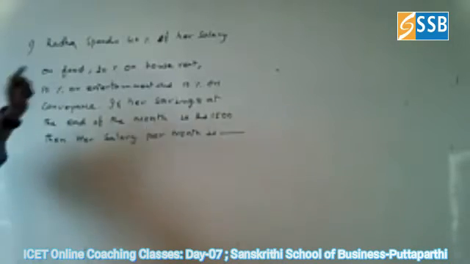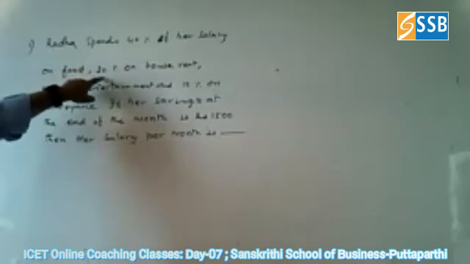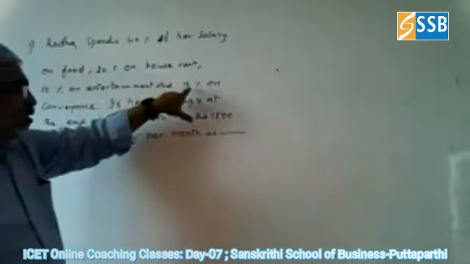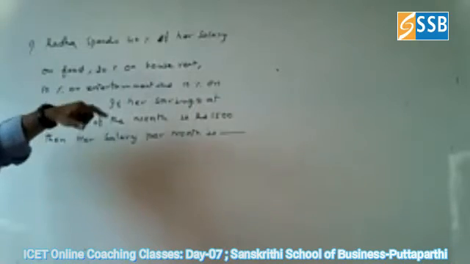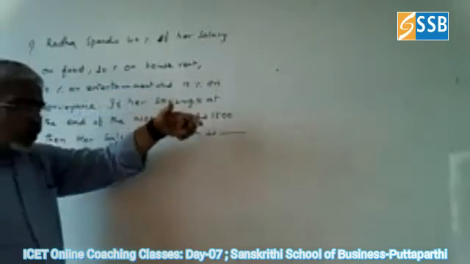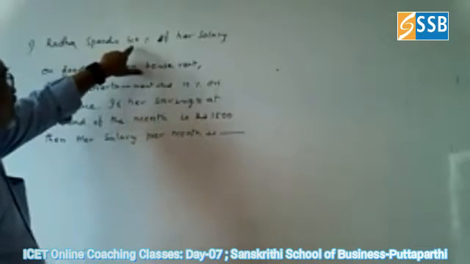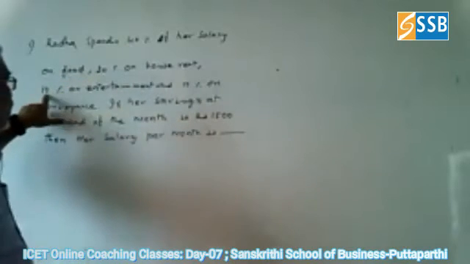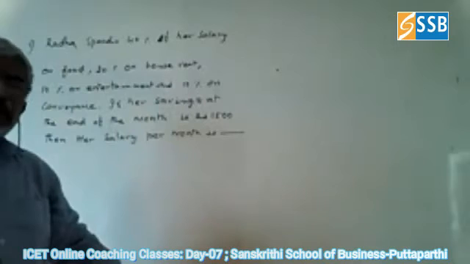So 40 rupees she is spending for food, 20 rupees on house rent, 10 rupees on entertainment, 10 rupees on conveyance. Conveyance means going to the office, all this transportation cost. Now, 20, 60, here 10, here 10. Totally 80% she is spending per month.